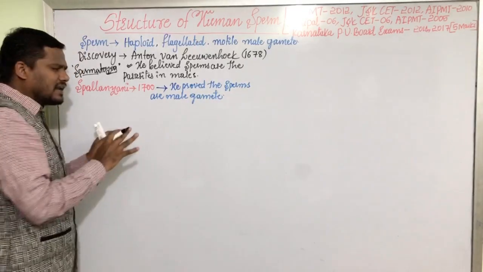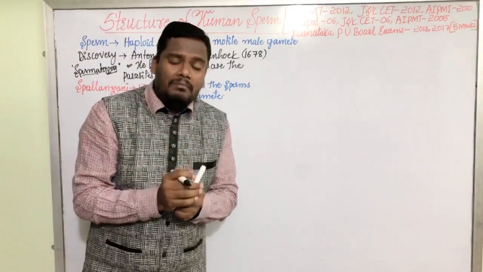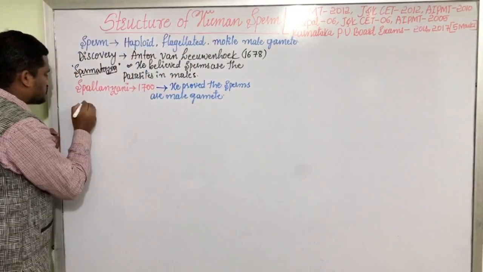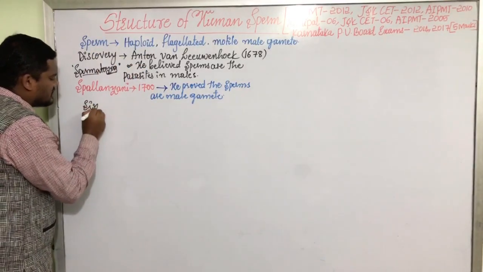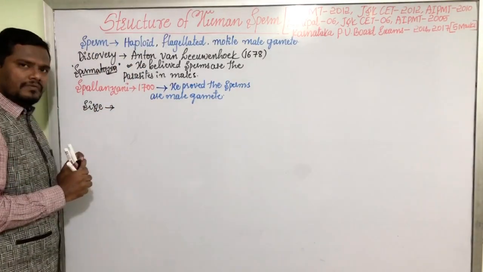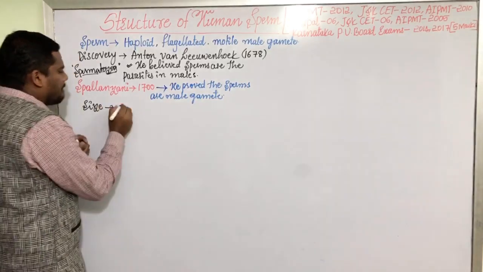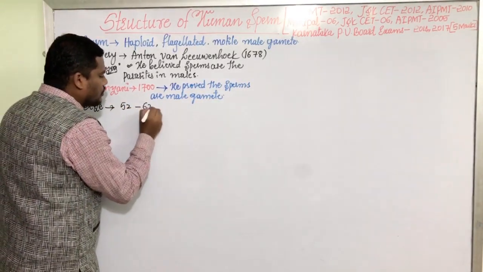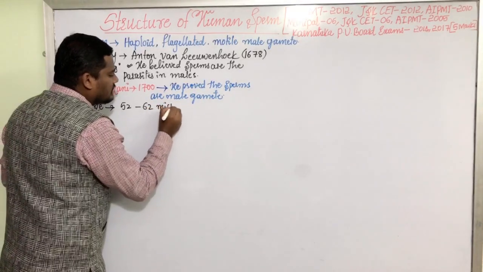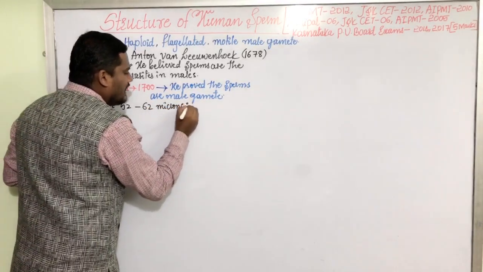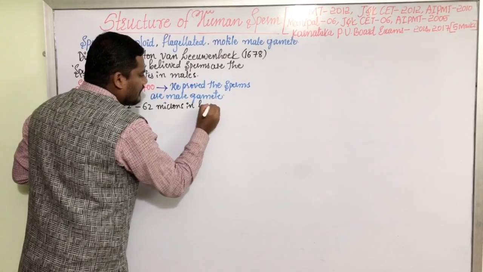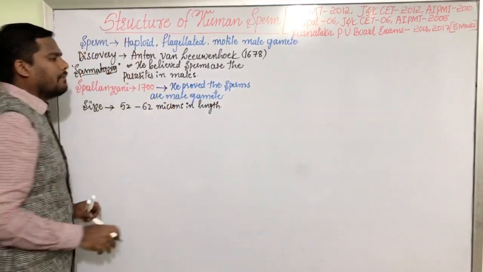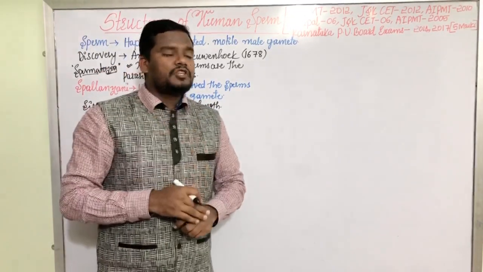Now, after understanding the historical background of the sperm, let us talk about the size of the sperm. What is the size of the sperm? Human sperm is approximately 52 to 62 microns in length. This is about the basic things of the sperm.